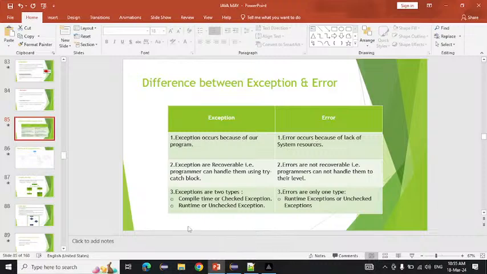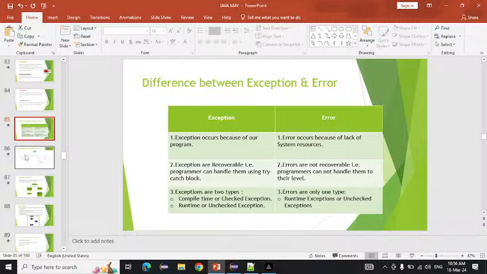After that, exceptions have two types. There is the compile time exception, and the other is the runtime exception. A compile time exception we can also call a checked exception, and a runtime exception we can also call an unchecked exception. Errors are only one type. All runtime exceptions or unchecked exceptions come into the error only.